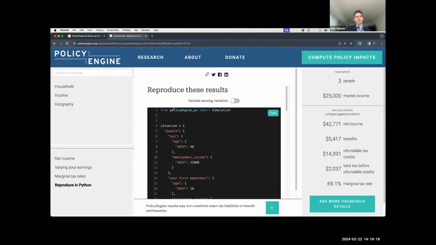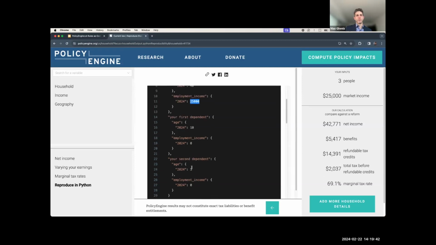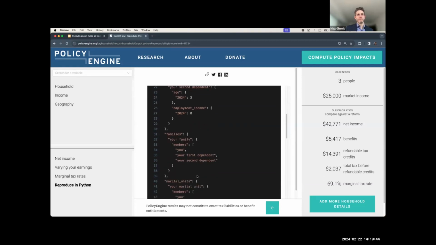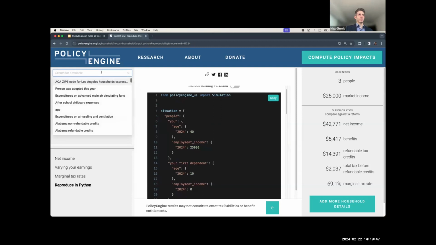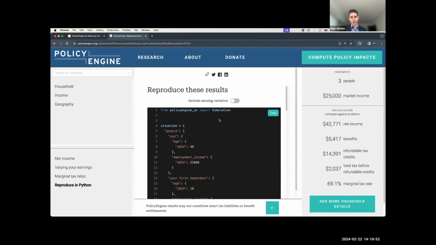The last thing I'll show here is, because this is all based on a Python package, I'm not going to show the inner workings of the package here, but if you're a developer, please reach out. If you're a researcher, do consider using our software, because with one click, you can copy this code, and this now conveys to your software program exactly what you just created: the household that you have, in terms of this amount of earnings, maybe the ages of every person. And you can put in lots more characteristics, childcare expenses, rent, etc. So with the open source nature, we're trying to build a common utility that folks can use.